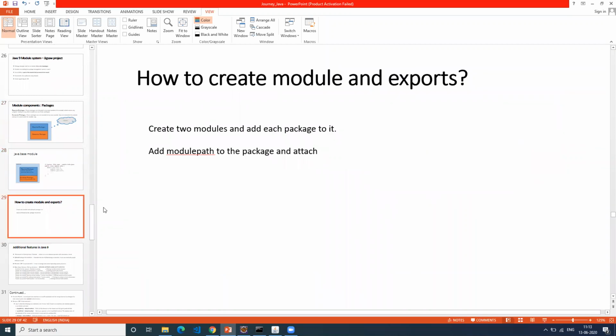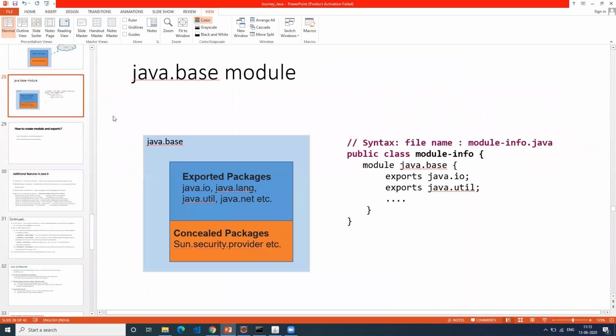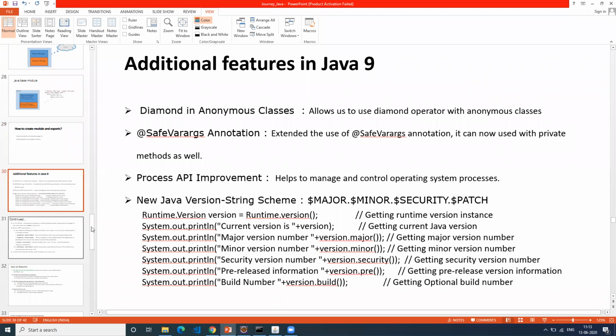Due to time constraint, we could not do this exercise completely, but you can try it yourself with this example. I gave the syntax of how we can do it, and you can see the recording. I explained the concept. Maybe there are some examples available on the OpenJDK website itself, how you can use it. And there are some additional features we discussed.